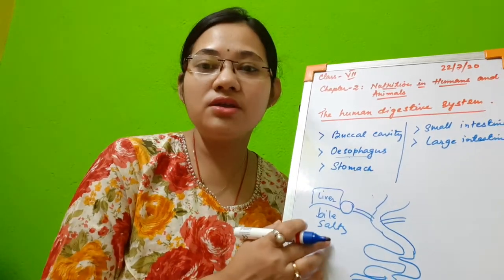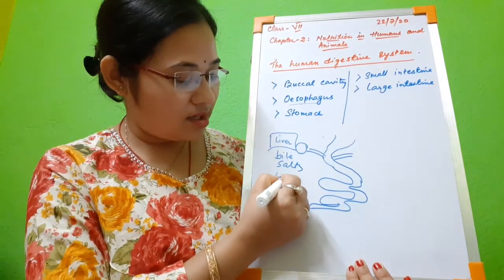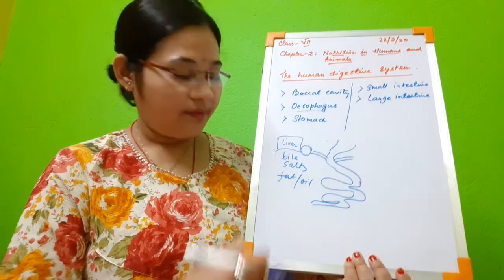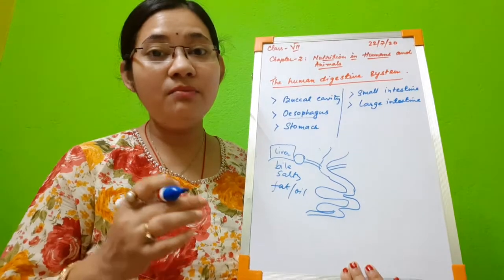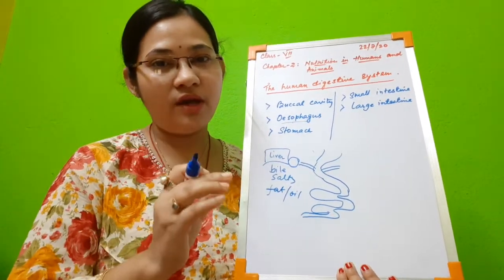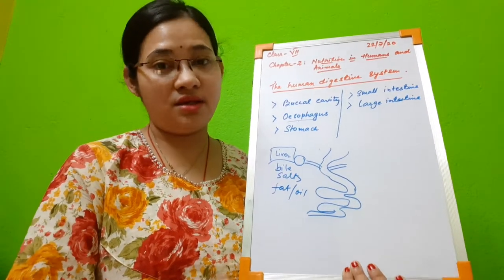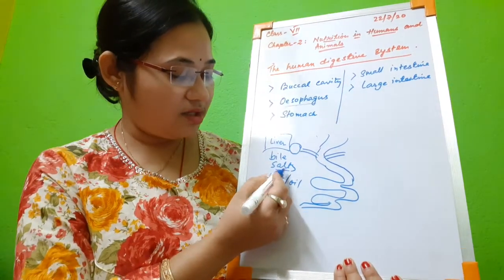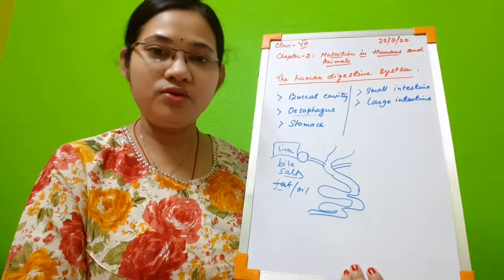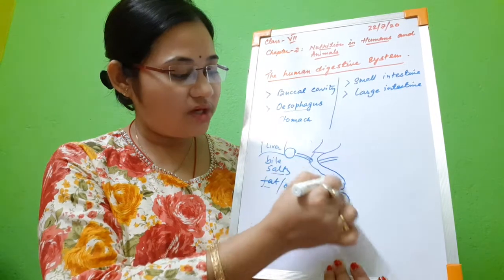Okay, what is the function of these bile salts? They help in digestion of fats and oils. So if you eat too much ghee and butter, then bile salts will help in emulsification, that means breaking them into small globules of oils and fat, for easy digestion by enzymes like lipase. So the function of bile salt is to break down the big molecules of fat and oil into smaller droplets. So it helps in digestion. Okay, so from here the small intestine starts.